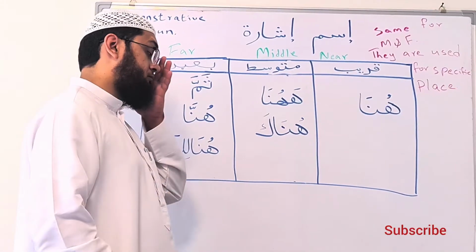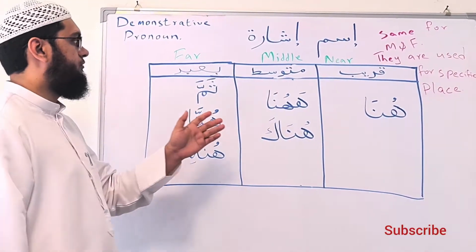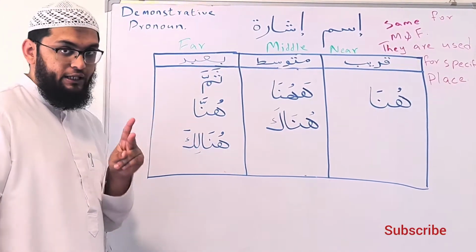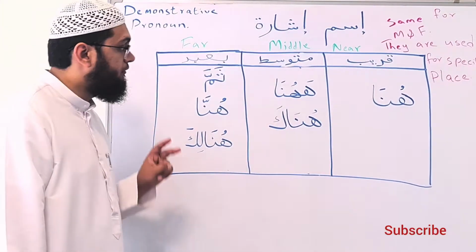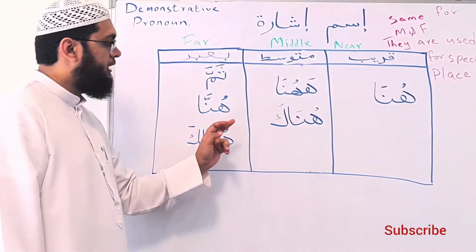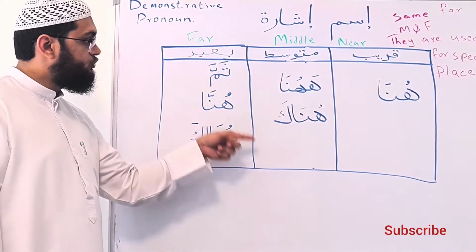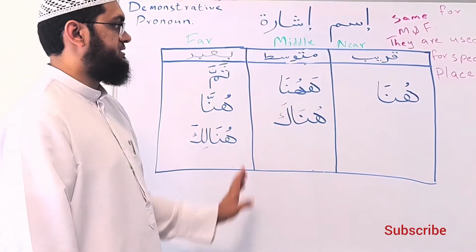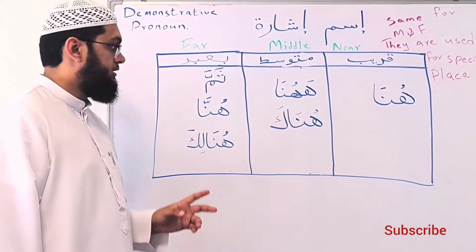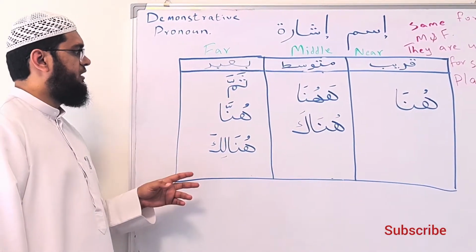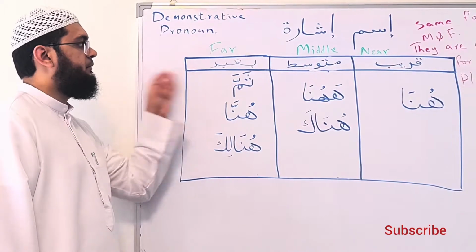Then coming to Mutawassit, there are two words that are widely used. Number one is hahuna, and number two is hunak. These are the two words used for Mutawassit, things that are in the middle distance between far and near. Then moving on to far, that means Ba'id.